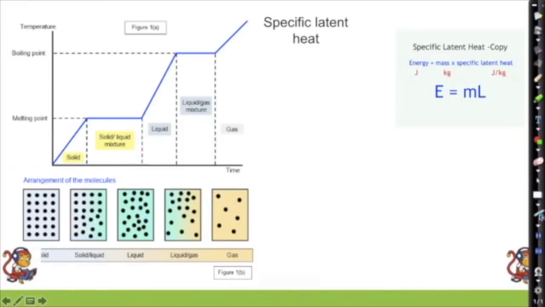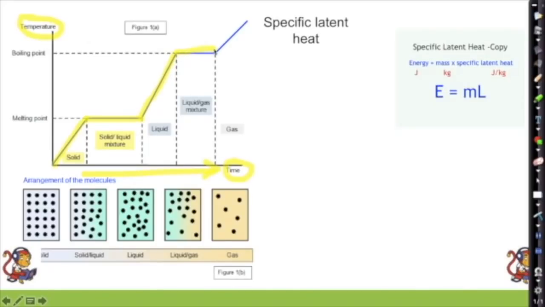Okay, so latent heat then. What is latent heat? Well, if we have a look at this graph over here, this shows our temperature against the time that we're heating something up for. So this is basically the amount of heat provided going that way. When something's a solid, we provide heat, the temperature goes up. When it hits its melting point, we're still giving it heat, but its temperature stays the same. With our liquid state, we're giving it heat energy again, so its temperature is going up.